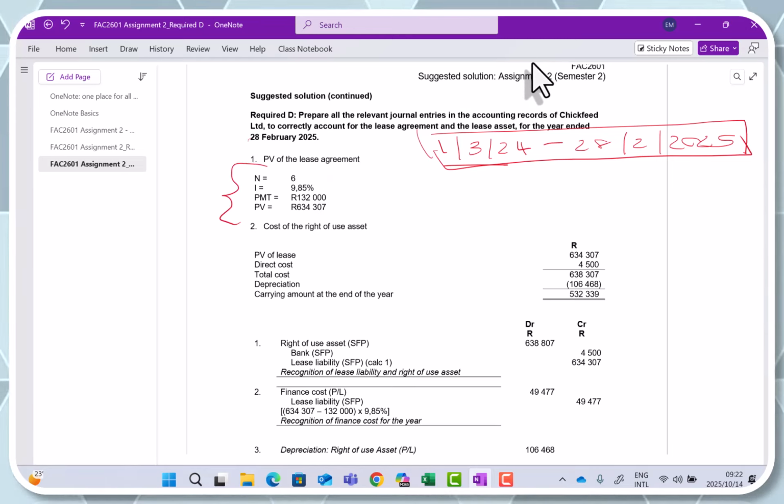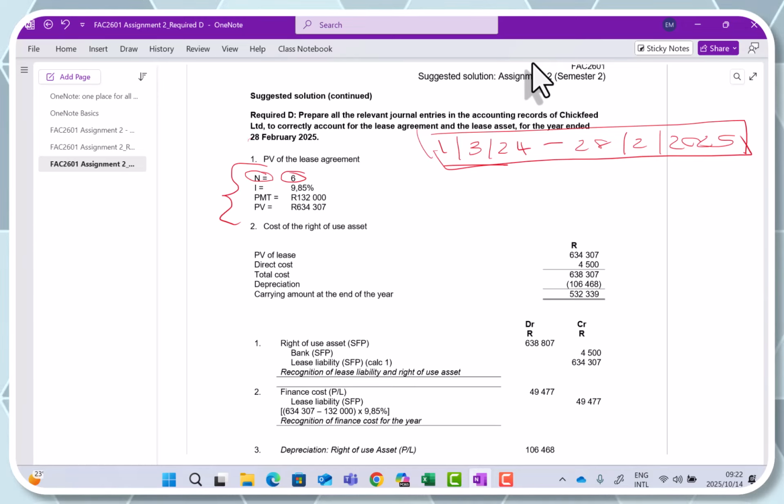You need to write down everything that you input into your financial calculator because that is all that we can see. We cannot see how you do the calculation, but you need to show us. Into my financial calculator, I am putting the lease period, because what is N? N is my lease period, or the number of payments that I'm going to make. In this case, it's yearly payments, and we were told the lease period is 6 years. So therefore, N is 6.